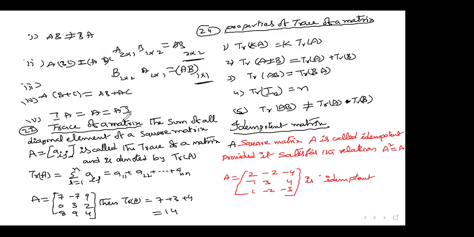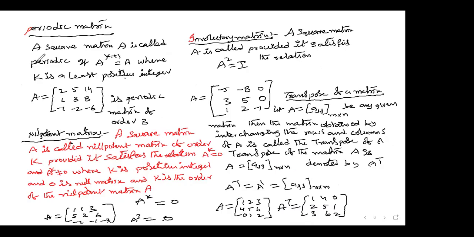The rules I wrote here clearly. Trace of the matrix: I said to you that here i is equal to j, I substituted here, both are i. And properties of trace of a matrix. Idempotent matrix condition, I said to you that A squared is equal to A. And periodic matrix, this is the condition you remember, and whatever the definition I said, it is there. Nilpotent matrix, yes, it is a square matrix and it has to satisfy this condition, A to the power of k equal to 0. Yeah, we did it here.